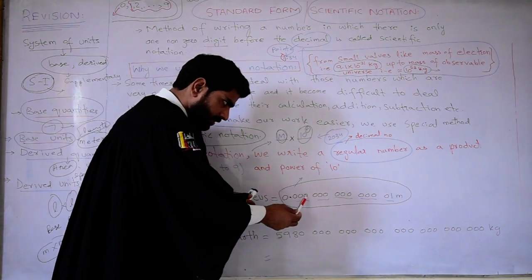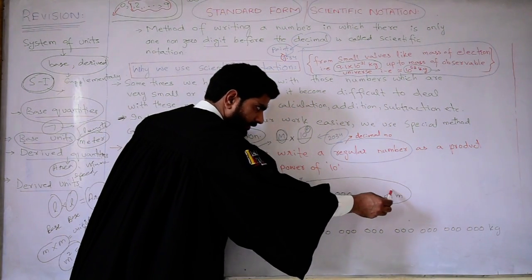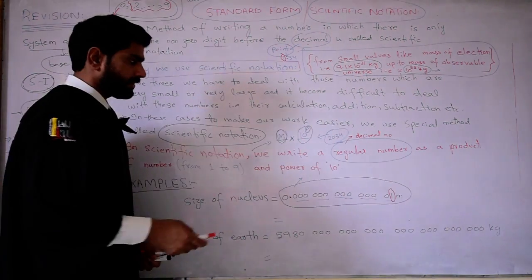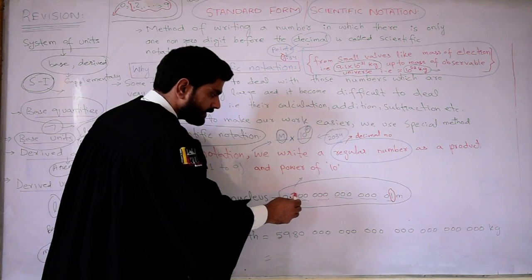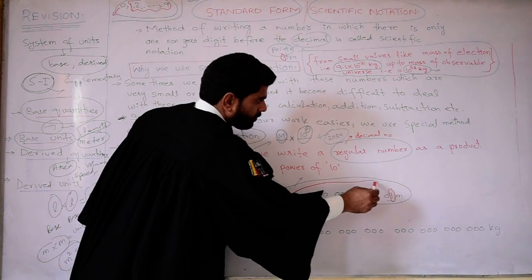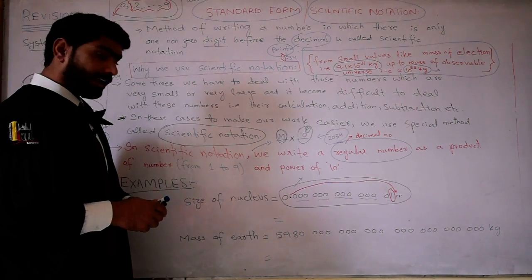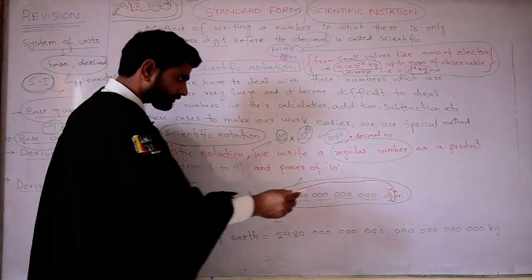This is 0, 0, 0, 0, 0, 0. This is the first non-zero digit. We have to place the decimal after this non-zero digit. So let's move this decimal to the point after the first non-zero digit. So we can write this number as 1.